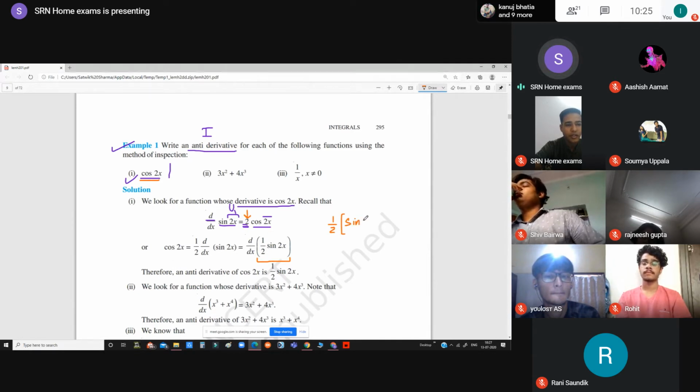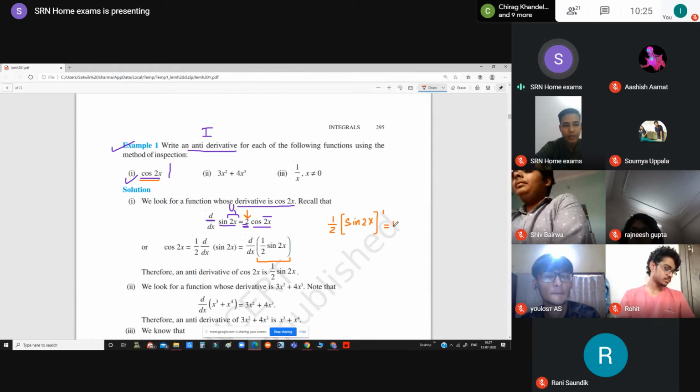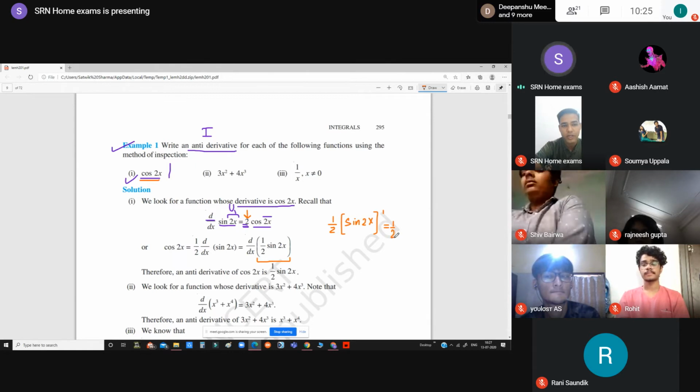Integration is the opposite of differentiation, so it is always easy to understand differentiation, but it becomes a bit conceptual to understand integration. Suppose you differentiate this function now, what are you going to get? You will write down 1 upon 2 as it is, because this is a constant, so this will come out definitely. Now we will differentiate sin 2x.